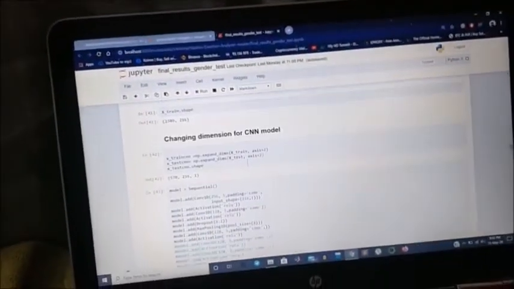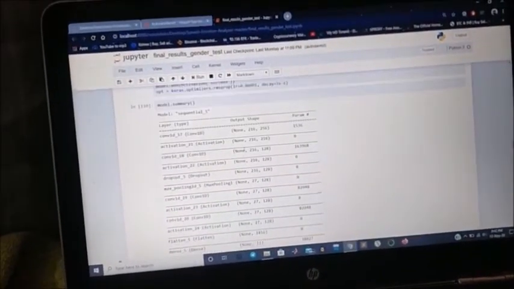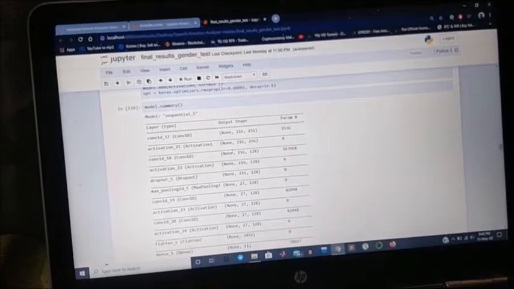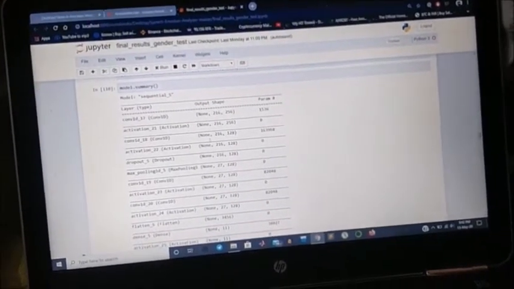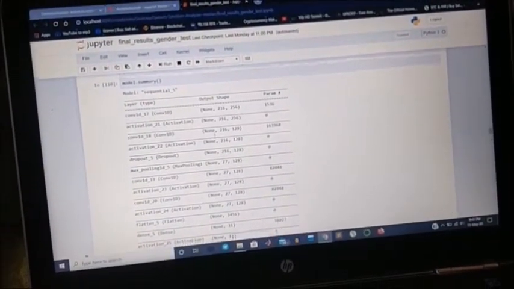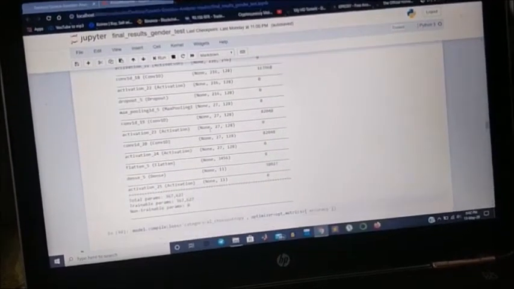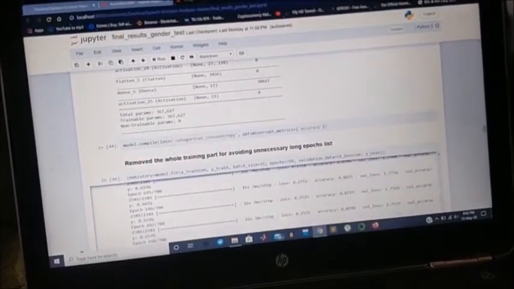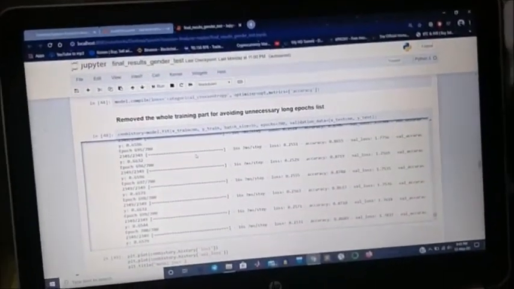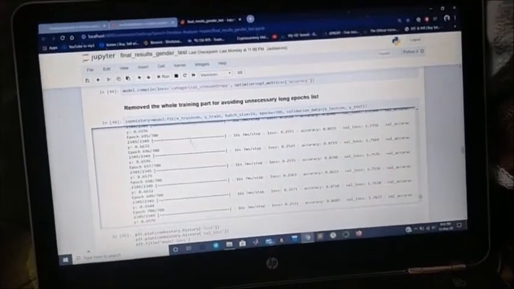So this is a graph. Before that, I'll just come here. This is the CNN model which we have produced, and this is a table which is formed there. So the activation, the dropouts, and the convolution layers. There are different types of data brought up over there. And this is the epoch list where we have to train.